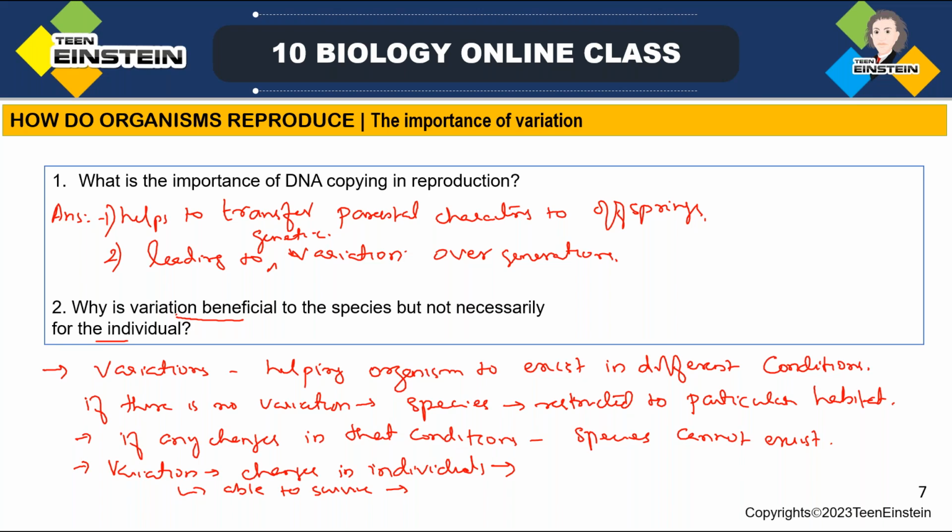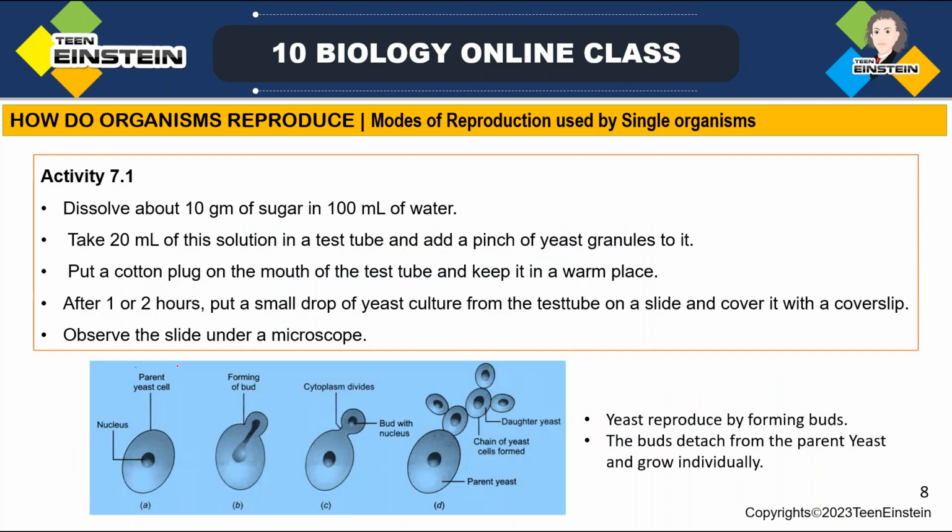Clear? So these are the two important questions from the first topic. Okay, now we are getting one activity, for moving to the next topic, modes of reproduction used by single organisms. Before that, we need to discuss one activity first. Then by comparing these activities, we will learn about the modes of reproduction used by single organisms.